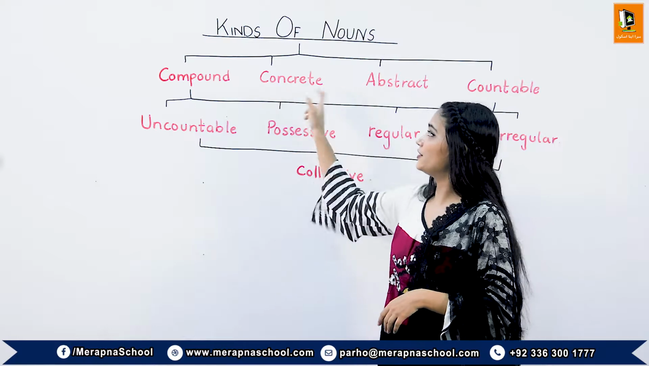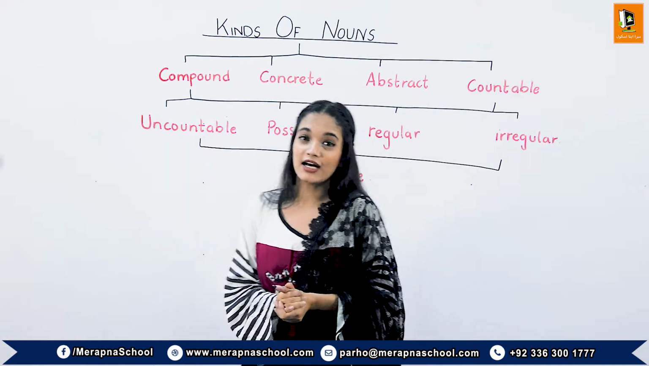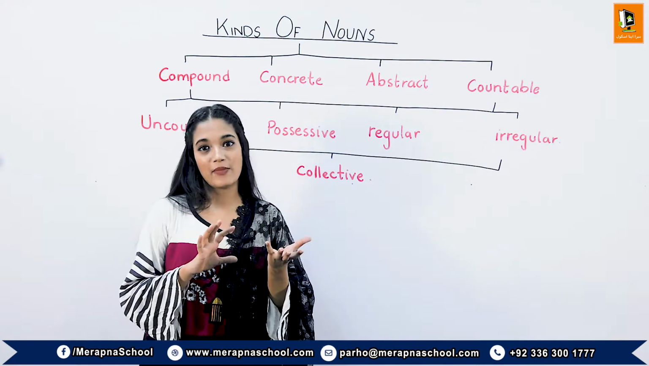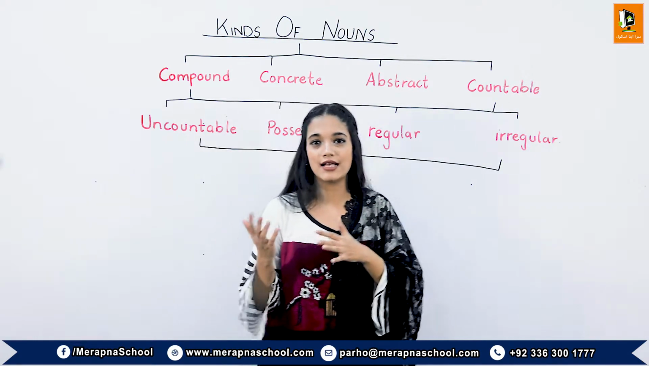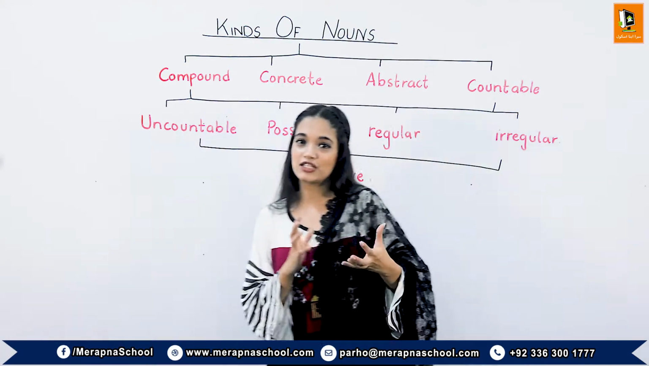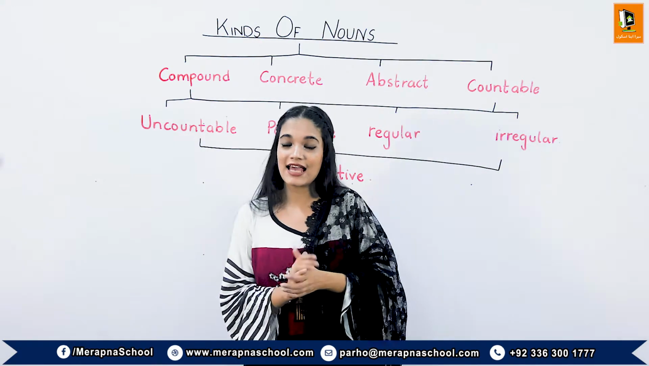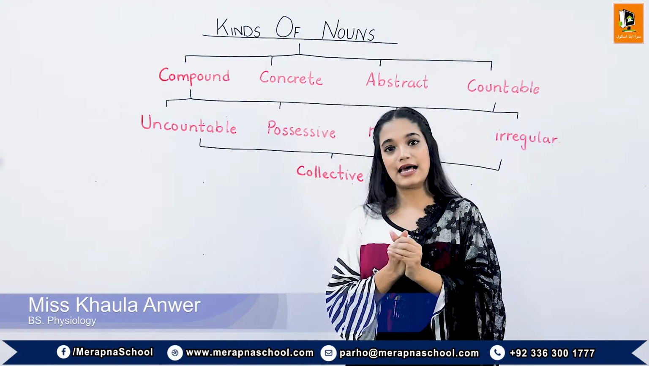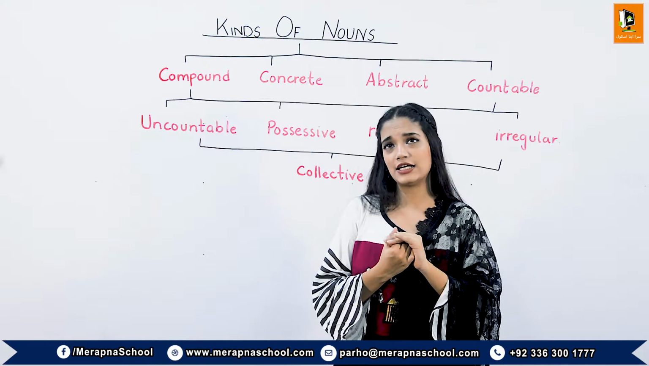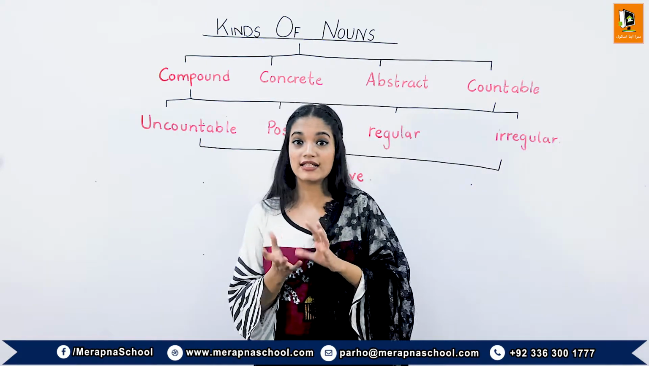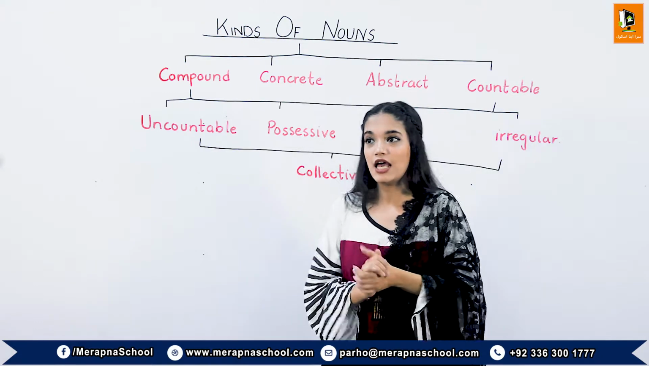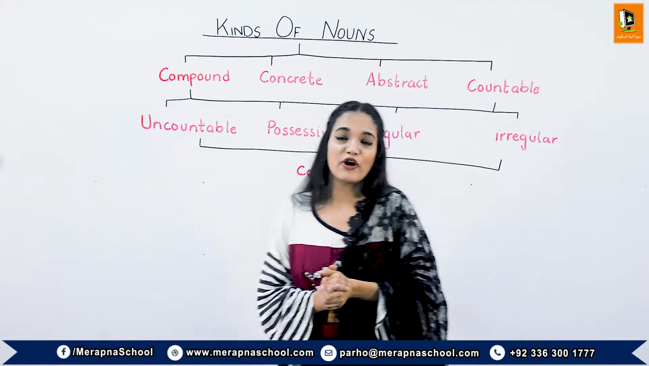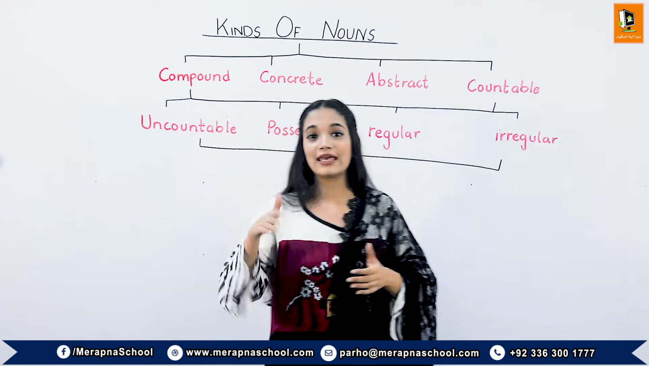The next kind of noun is a concrete noun. A concrete noun is a noun which can be felt or sensed by our senses, like the sense of hearing, sense of sight, sense of touch, sense of taste. So these nouns can be seen or felt through our senses. For example, a door is a concrete noun because we can see it. Clothes are concrete nouns because we can feel them. Perfume is a concrete noun because we can smell it.